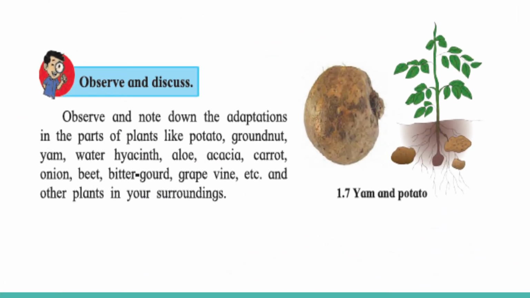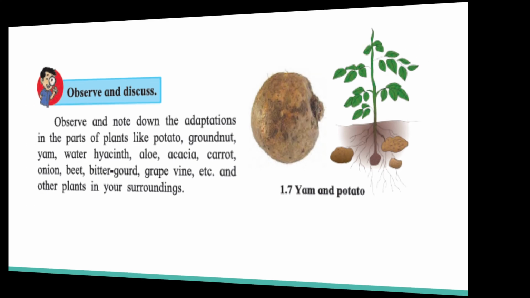Observe and discuss with your friends and teacher. Observe and note down the adaptations in plants and their parts like potato, groundnut, yam, water hyacinth, aloe, acacia, carrot, onion, beet, bitter gourd, grapes, vine, etc., and other plants in your surroundings. Do this exercise and discuss with your friends.